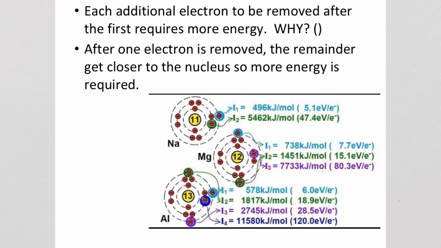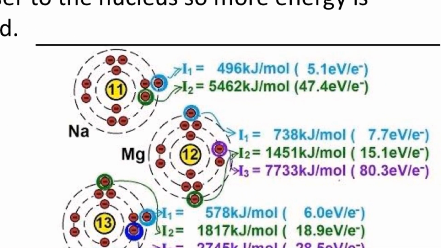All right, let's take a look. If you remove one electron, why does it always require more energy to remove another one after it? If we look at some examples that you have here on your paper, sodium with its 11 electrons has a first ionization energy of 496. For the second one, after this outer energy level has been removed, since this electron's gone, that inner energy level is actually closer now. Way closer, to where it's almost 10 times the amount of energy.